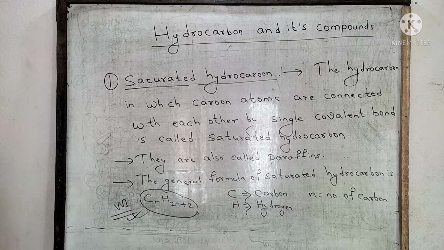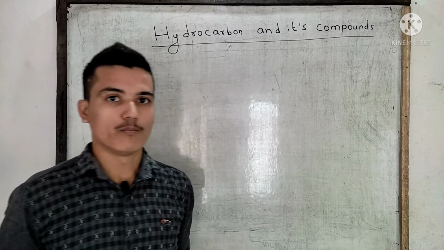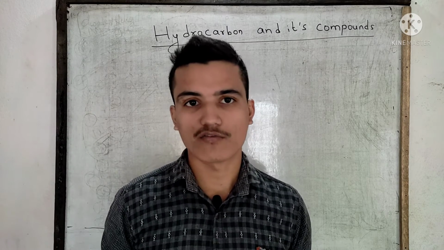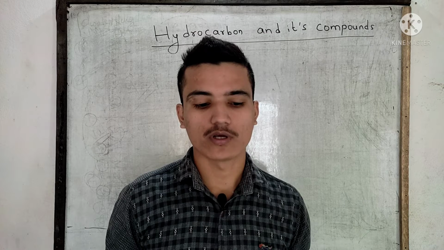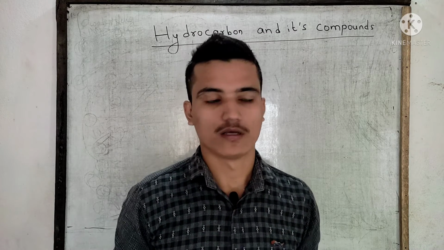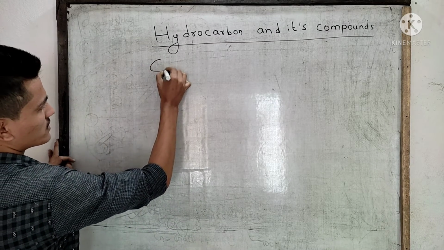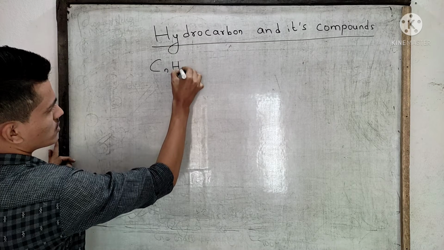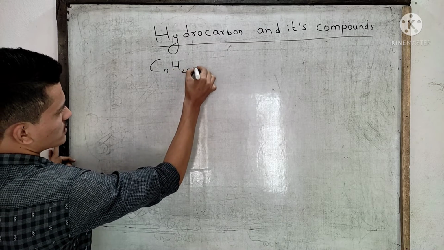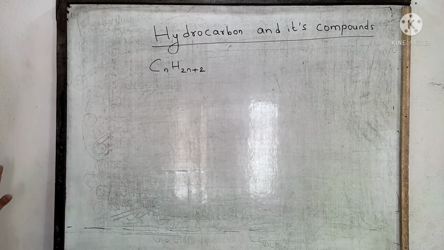Okay, now let me drop this. We are going further. By using the general formula of saturated hydrocarbon, we are going to see the members of saturated hydrocarbon. What is the general formula? CnH2n+2.